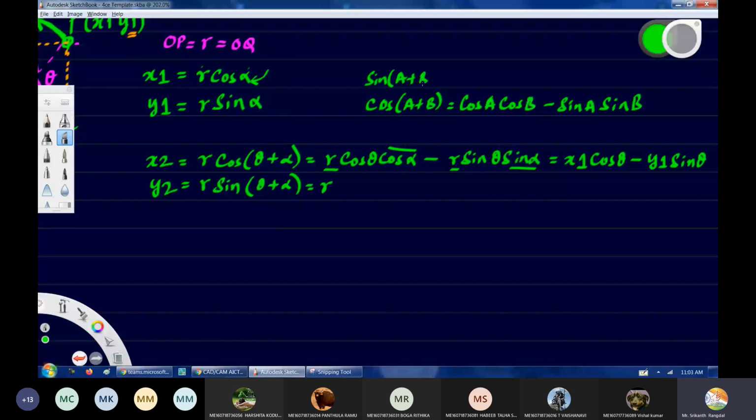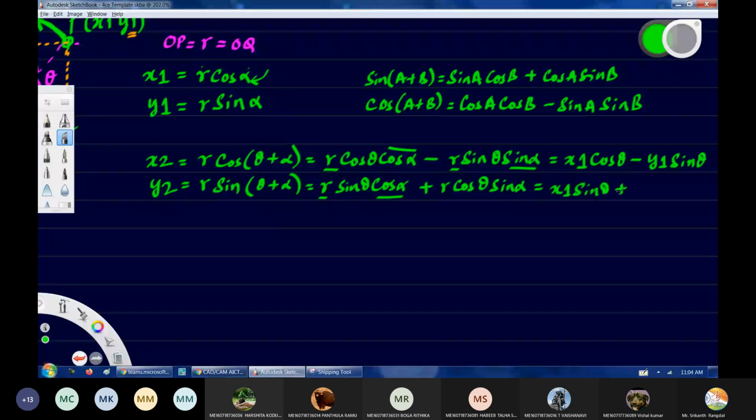It is sine a cos b plus cos a sine b. So apply that here. So we'll get r into sine theta cos alpha plus r into cos theta and sine alpha. So once again, r into cos alpha will go away. In place of r into cos alpha, we will get x1. So x1 into sine theta plus, in place of r and sine alpha, we will get y1. So y1 into cos theta. So these are the relations.